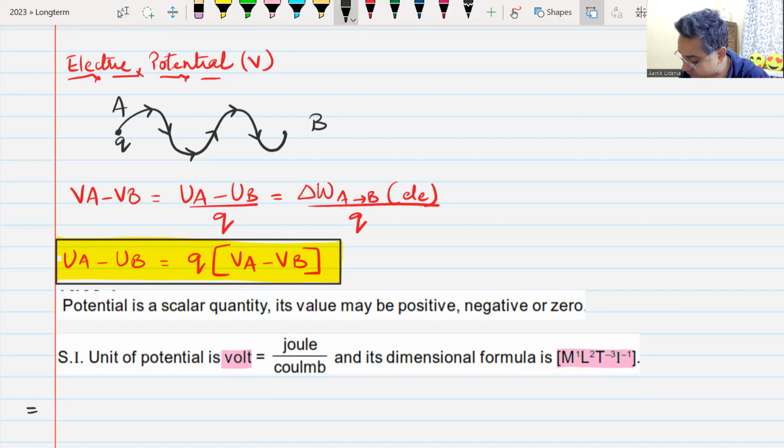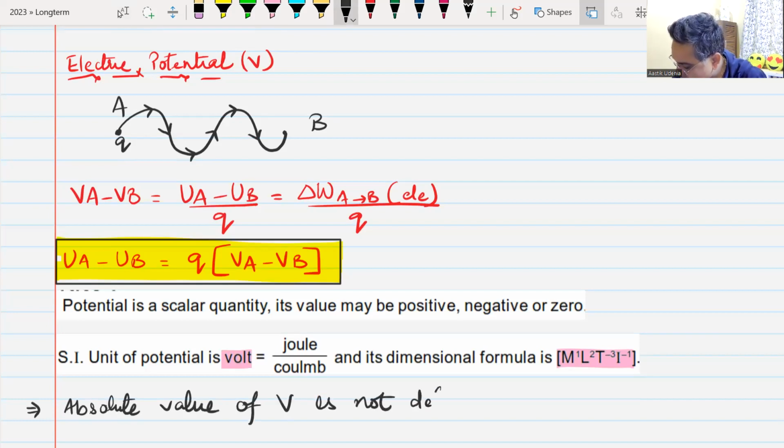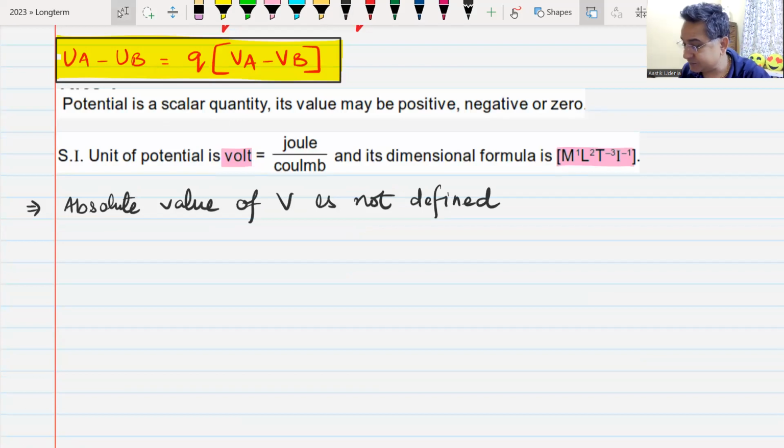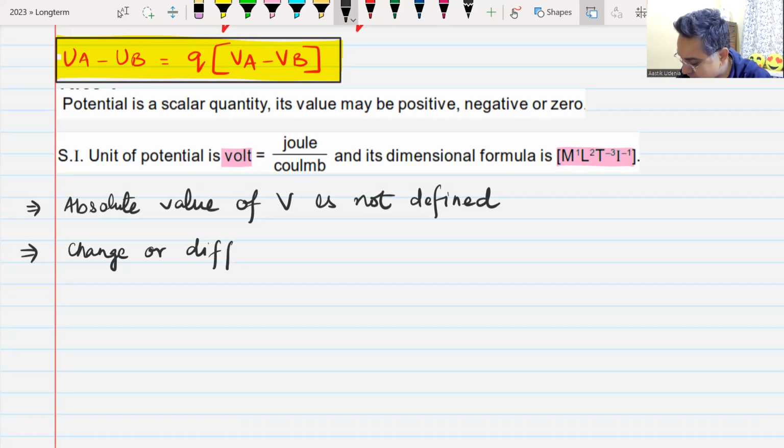Also remember, absolute value of potential difference or absolute value of electric potential is not defined. There is no definition for absolute value of electric potential. Then what is defined? Change in potential and potential is defined. Change in potential or difference in potential is defined. Change or difference in V is defined.